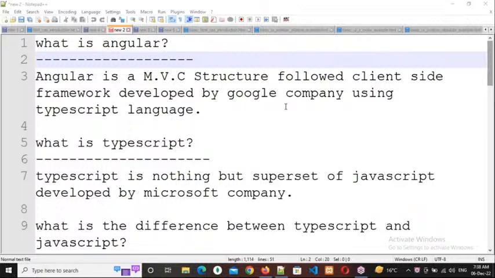And this is a superset of JavaScript. Superset means what? Modified version of JavaScript or else extended part of JavaScript. For example, you have taken A for apple into your hand and you have converted it to M for mango. So there will be differences or not in color, taste, size, and everything. There will be differences or not after conversion. Respond, everybody. Yes, sir. Difference.